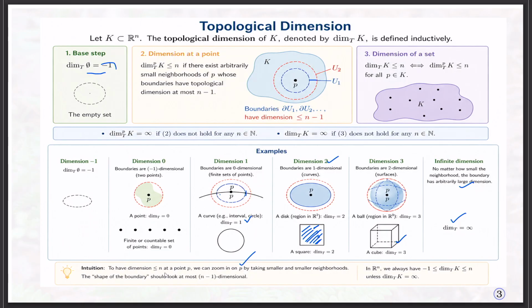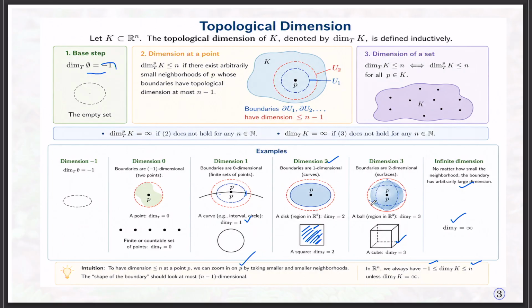To have dimension less than or equal to n at a point P, we can zoom in on P by taking smaller and smaller neighborhoods. The shape of the boundary should look at most n minus 1 dimensional. In R^n, the topological dimension of an object lies between minus 1 and n, unless it is equal to infinity. Fine.